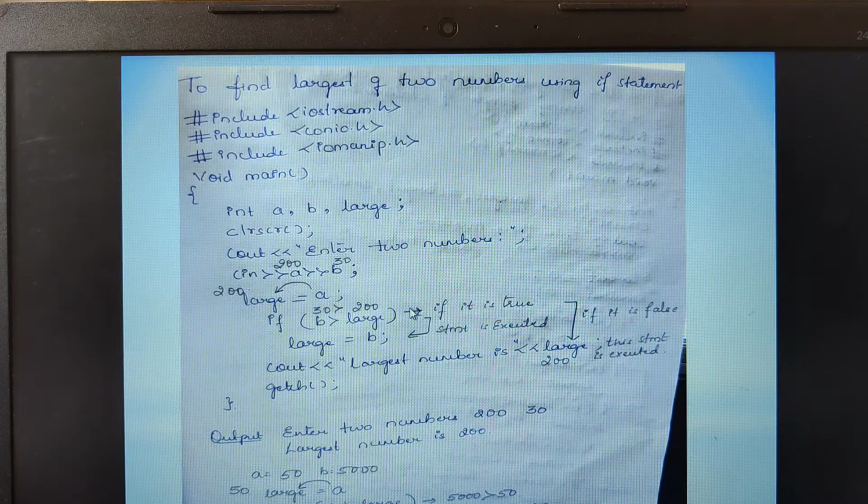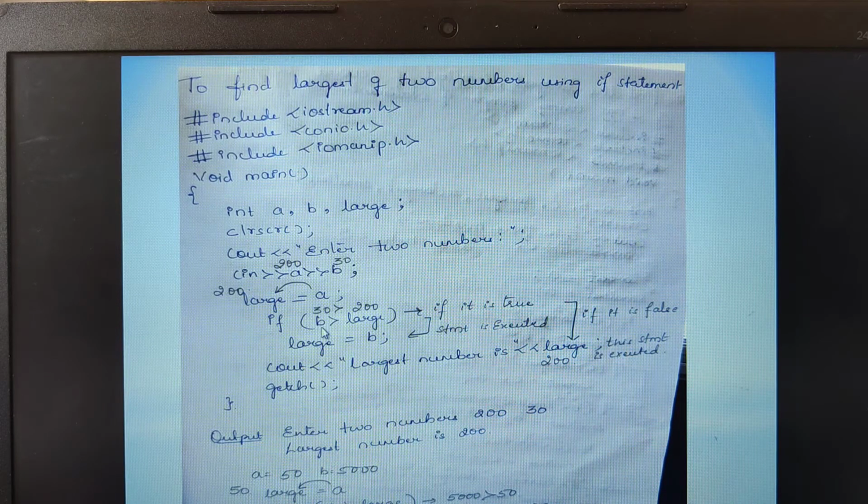If this condition is true, this particular true part of the statement will be executed. Always remember, soon after the if condition, whatever the next statement or instruction is written, it will be considered as the true part of that particular if statement. Then if this condition fails, definitely the control moves to the next statement. So only if this condition is true is this particular statement executed.